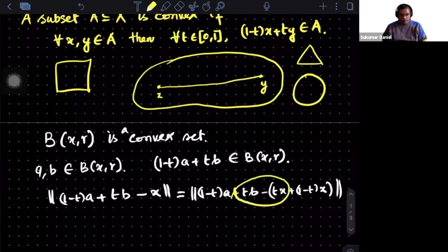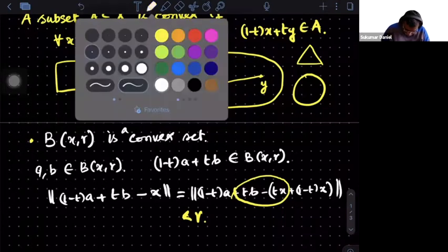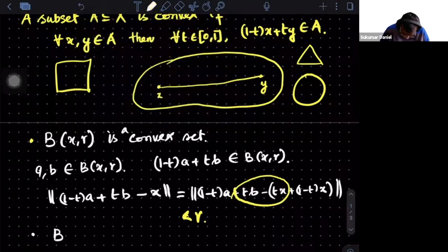So t will come out and then B minus A, and I leave it as is. So you can check that this is strictly less than r. So that proves it's a convex set. One more quick example: can you see that the same argument will give you this also? So this is also a convex set.